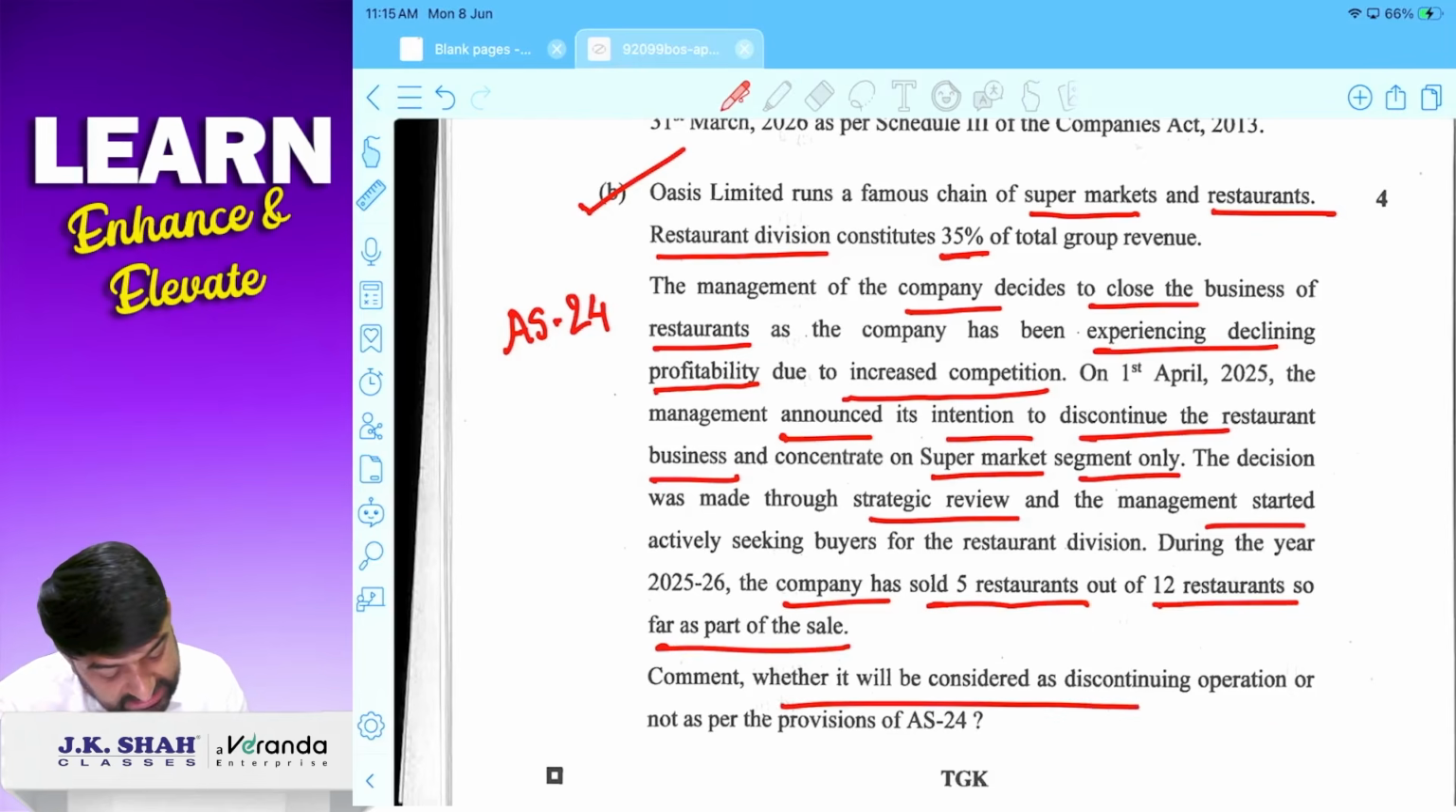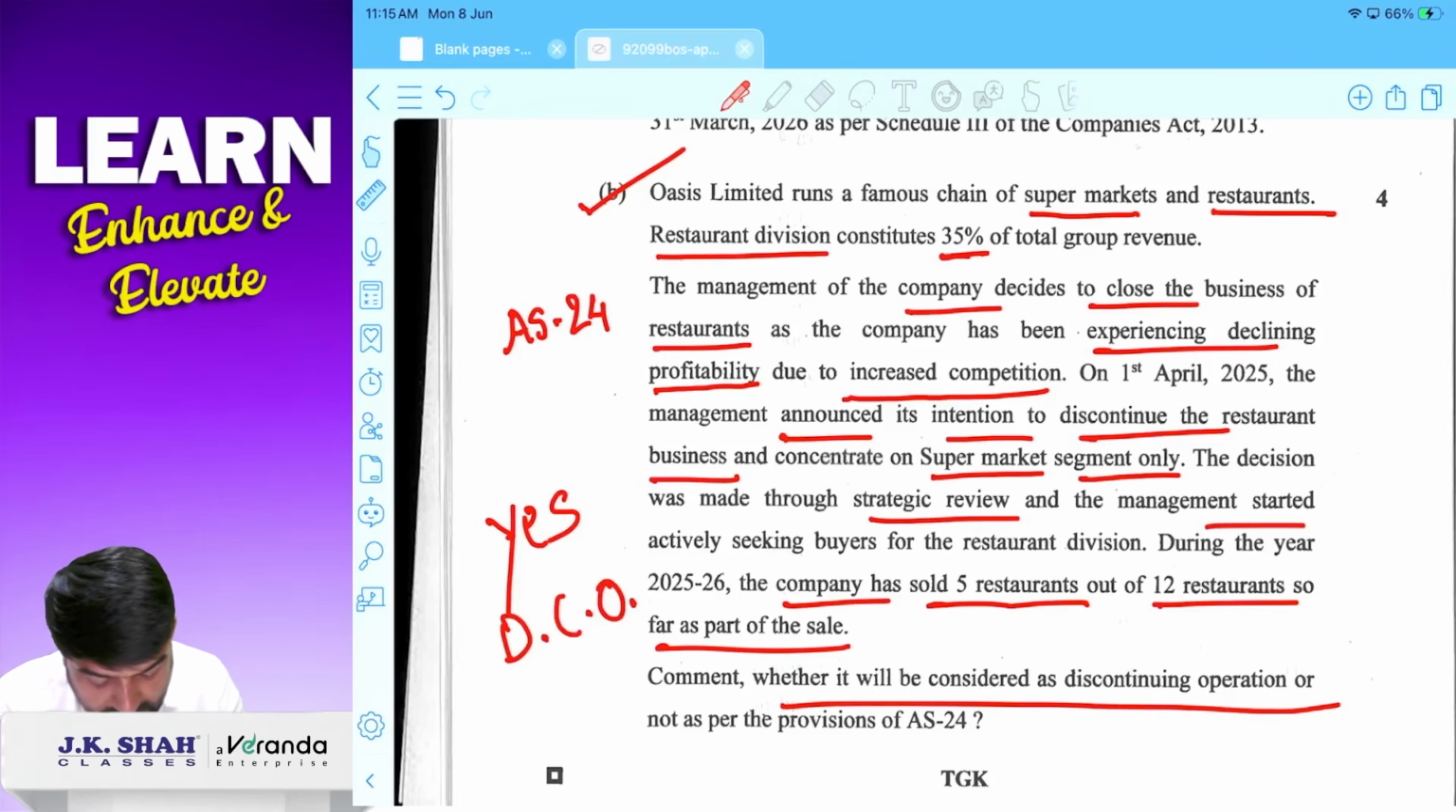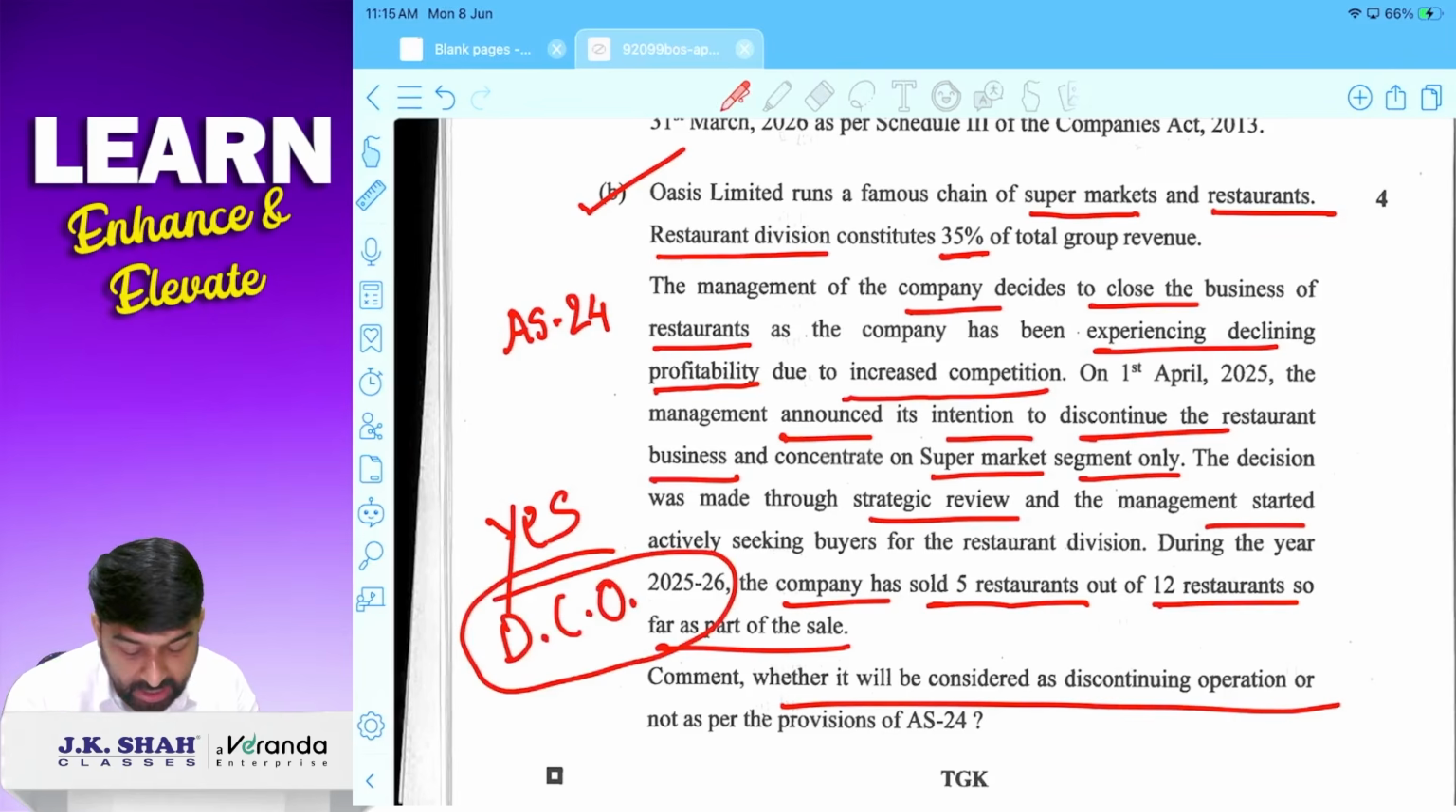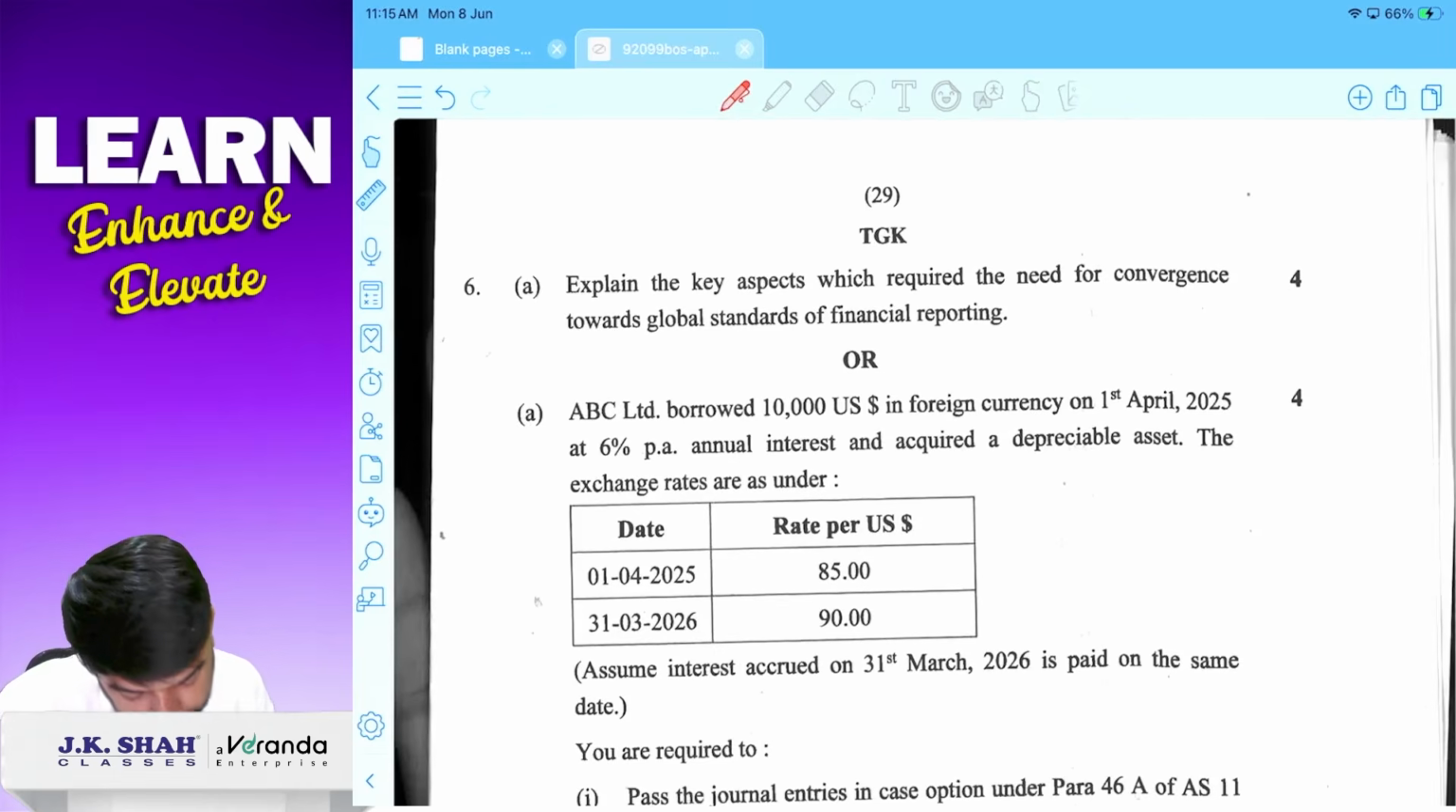So comment whether it is discontinuing operation or not. Yes, it is DCO, discontinuing operation. Correct? It is sold in piecemeal, so it is discontinuing operation.